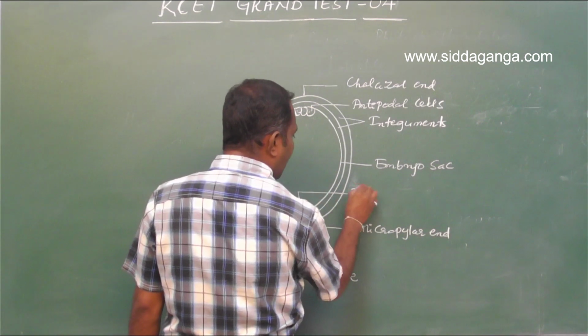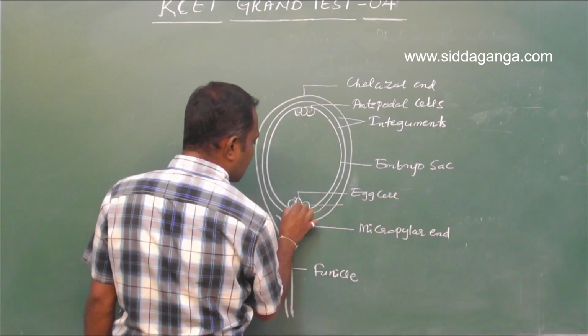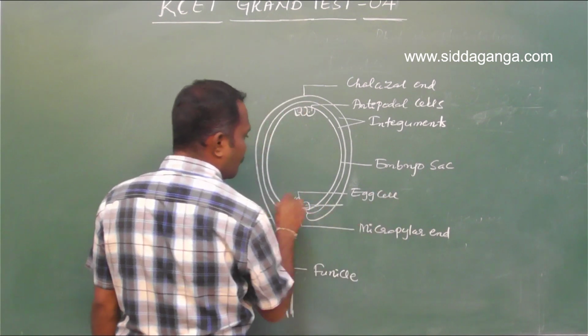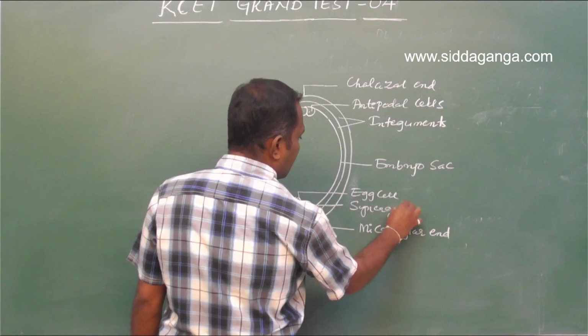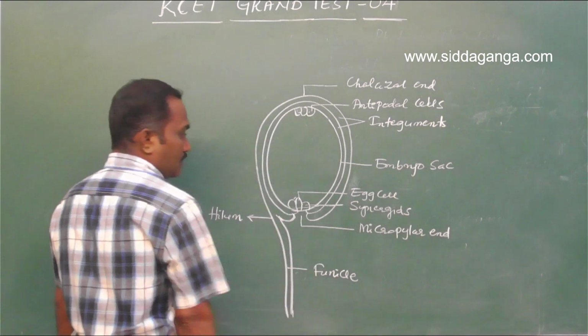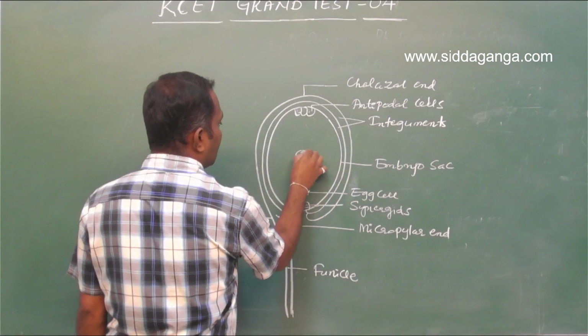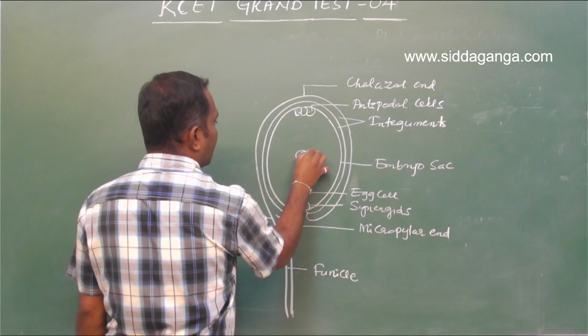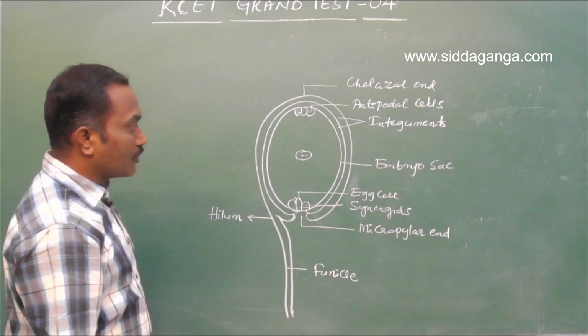One of the cells is called egg cell, and the 2 cells which are adjacent to egg cell are called synergids. And you have the central, the secondary nuclei, or the polar nuclei.